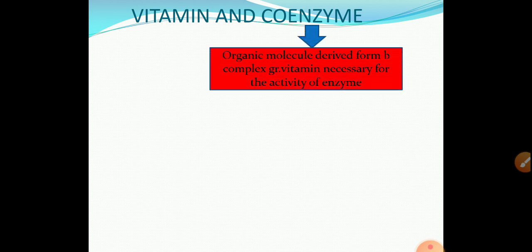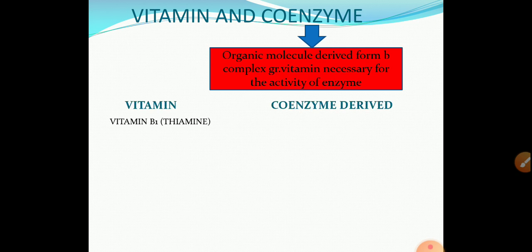Then the next one, vitamins and coenzymes. Many times in the exam the question is asked to give the name of the coenzyme and the B complex group vitamin from which it is derived. Coenzyme is an organic molecule obtained from B complex group vitamins, necessary for the activity of the enzyme. Vitamin is an organic molecule supplied in diet for performing various biological functions.